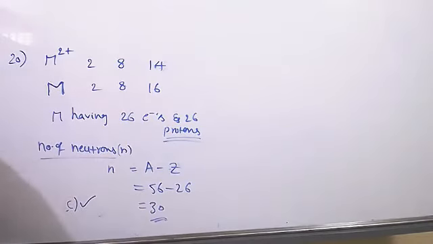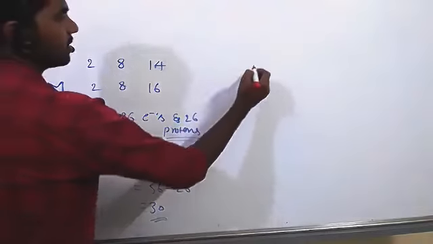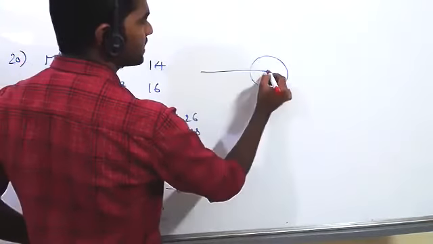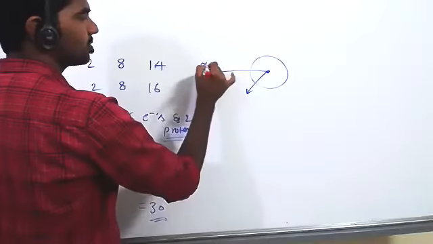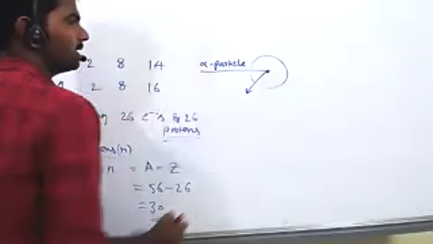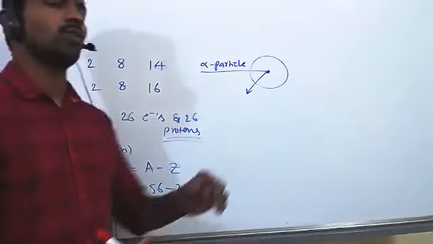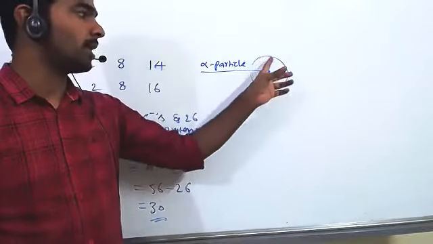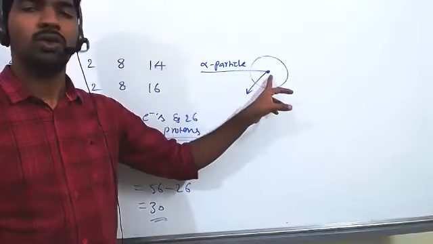In that experiment, this is the atom, and at its center the nucleus is present. When an alpha particle hits the nucleus, it comes back. So that means the nucleus is heavy. It is small, its volume is small, but it is highly massive. The entire atomic mass is concentrated in the nucleus only.